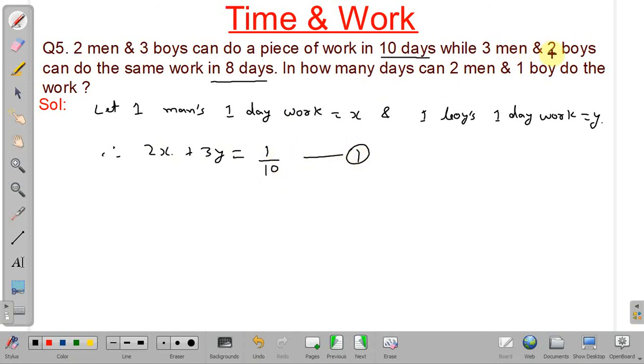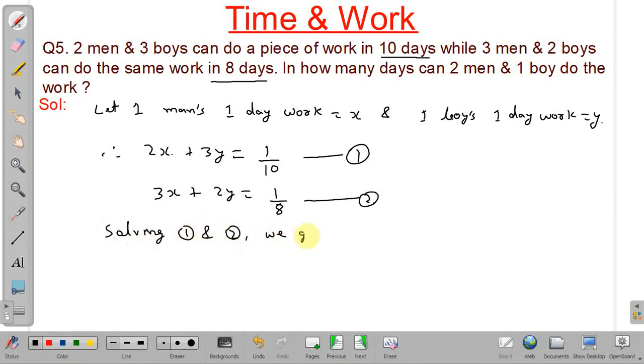Similarly, 3 men and 2 boys' 1 day work will be 1 by 8. So 3x plus 2y equals 1 by 8. This is our equation number 2. So solving 1 and 2, we can use the elimination method. Solving 1 and 2, we get x equal to 7 by 200 and y equal to 1 by 100.